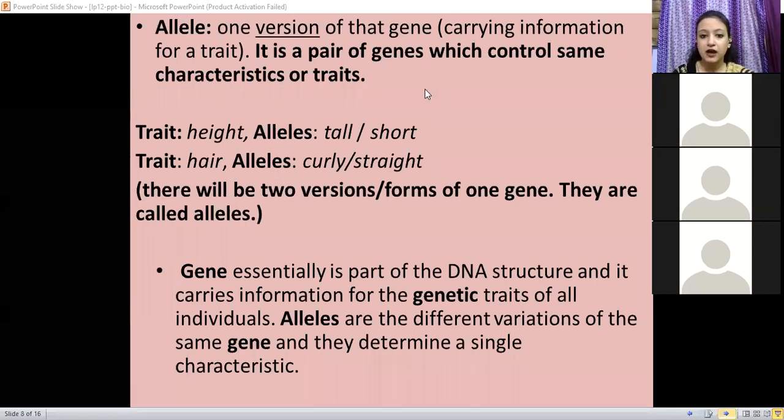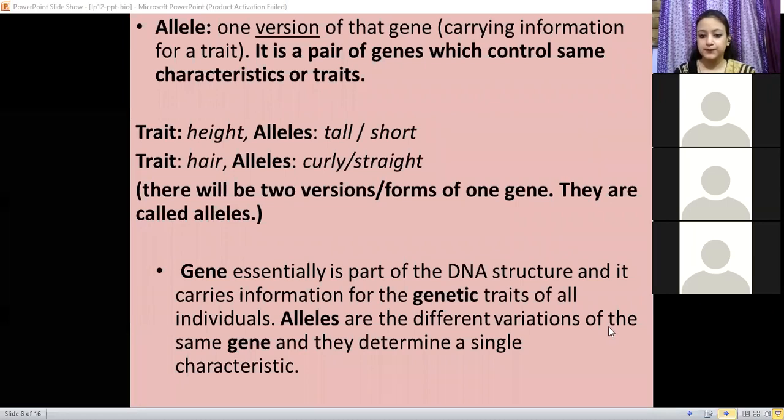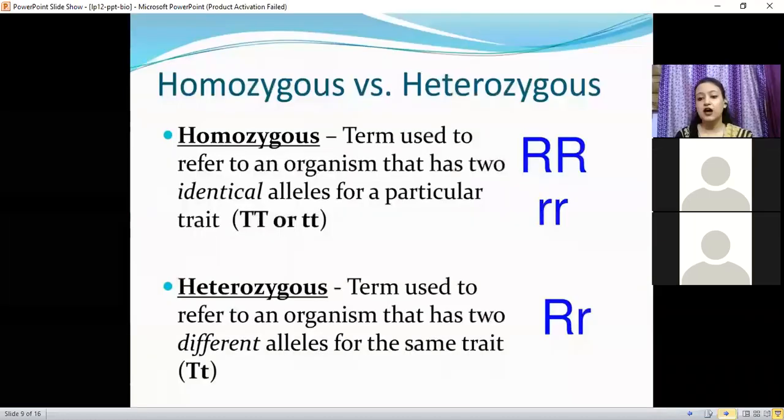So I hope now the concept about alleles and the genes is much clearer than before. So now you will not face that much difficulty in understanding the further concepts, right? Okay, so now, yes, Mahi, you have raised your hand.